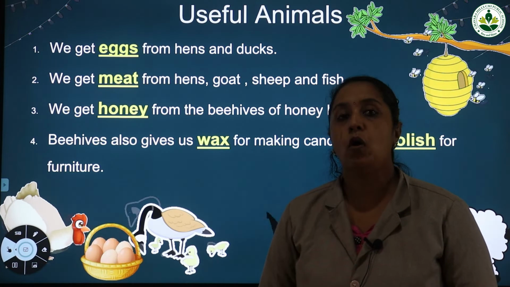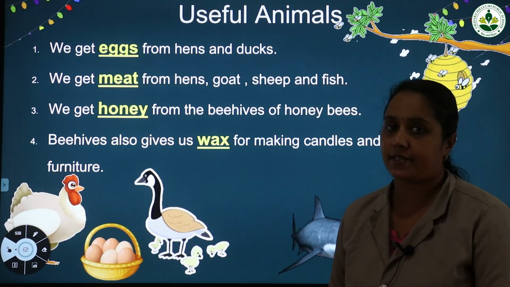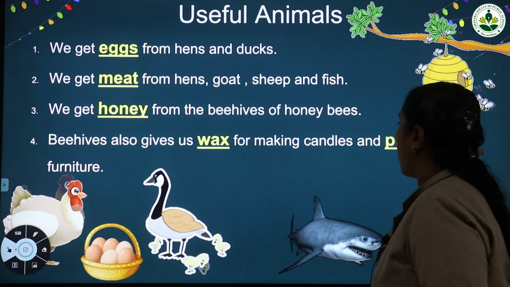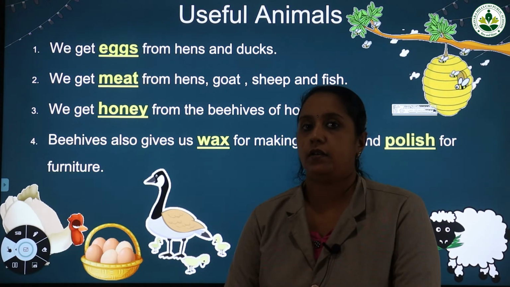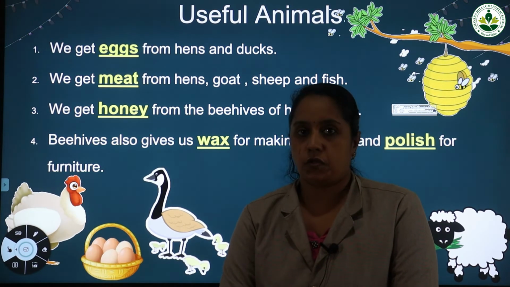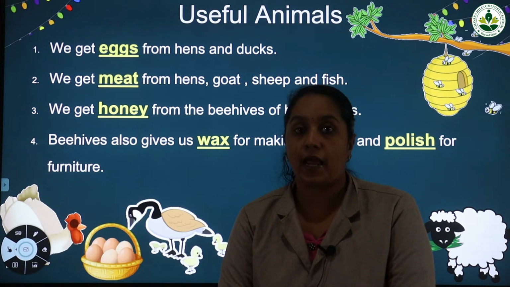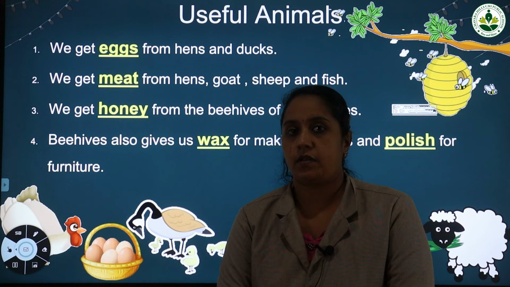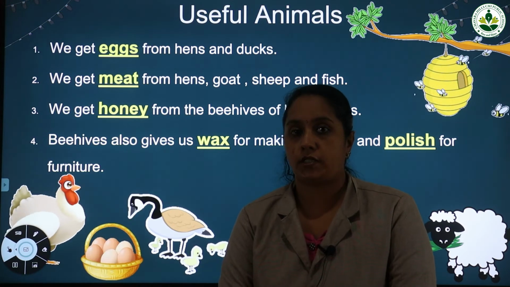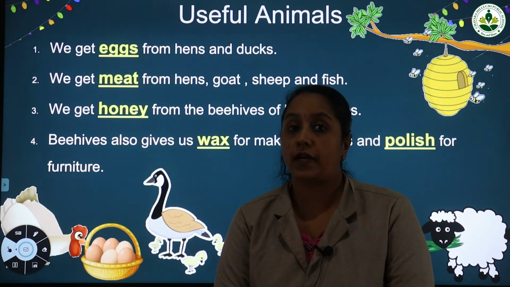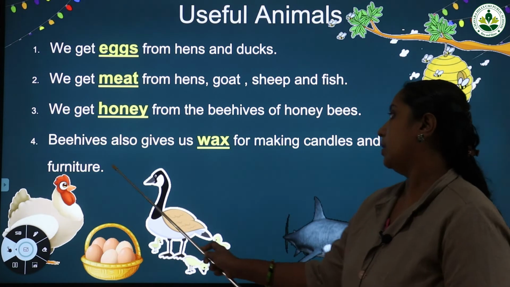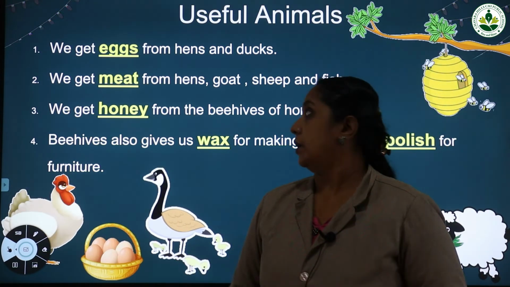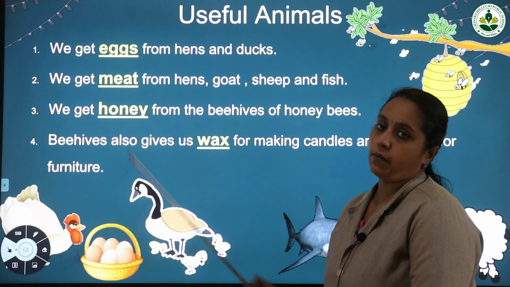Now this beehive also gives us wax for making candles and polish for furniture. So what is this wax used for? Wax is used for making candles, and that is obtained from beehives. And we also get polish for the use of furniture, that is polish for polishing different types of furniture.